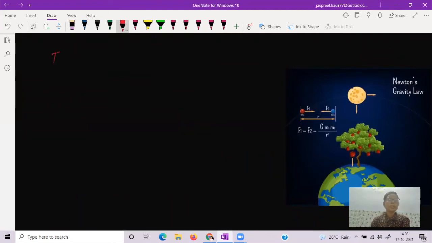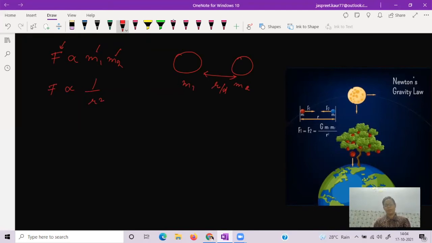Now we will derive the formula for the gravitational force. Newton said this force is directly proportional to the product of the masses of the two bodies. If we have a body of mass m1 and a body of mass m2, and there is a distance between them, like r or d, then this force is directly proportional to the product of the masses of the two bodies, and inversely proportional to the square of the distance between them.